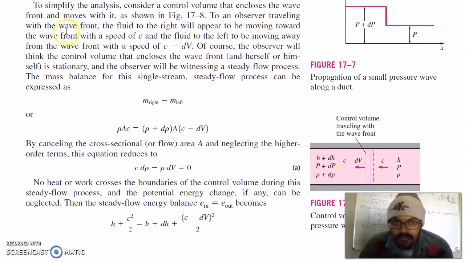So to an observer traveling with the wavefront, the fluid to the right appears to move toward the wavefront with a speed of c, and the fluid to the left appears to move away from the wavefront with a speed of c minus dV. Of course, the observer will think that the control volume enclosing the wavefront is stationary.